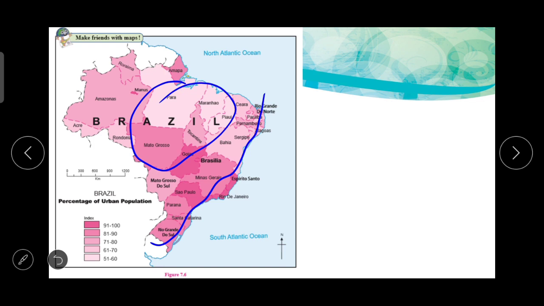So in today's topic, we discussed about the examples of settlement patterns in India and the examples of settlement patterns in Brazil. And by this, we discussed about the settlement patterns in both the countries, and at the same time, we discussed about the concept of urbanization in India and urbanization in Brazil.